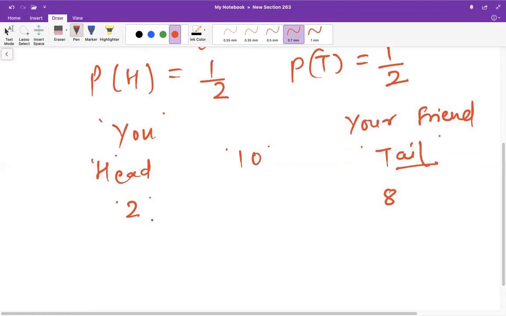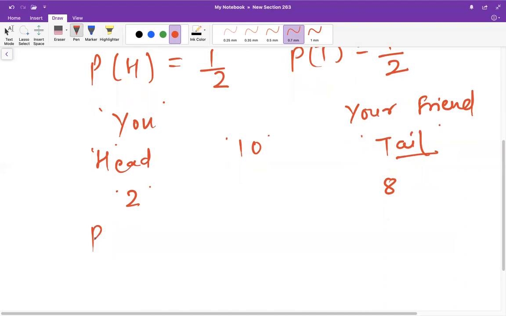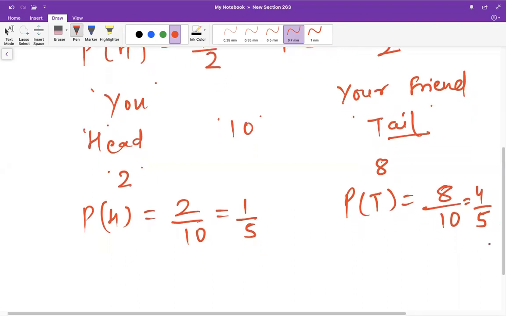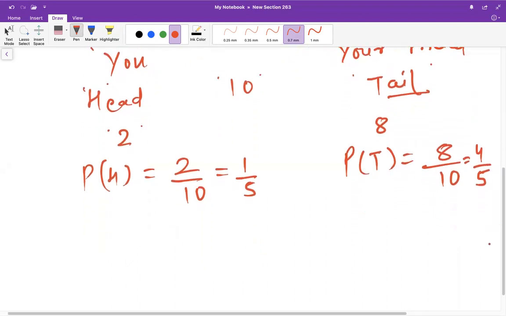By doing this, I see that the probability of head for this coin looks like 2 out of 10, and the probability of tail is 8 out of 10. This can be written as 1 over 5 and 4 over 5. This coin is biased. It's not like a normal coin where the probability of head and tail is half and half. Now our aim is to make this game fair.